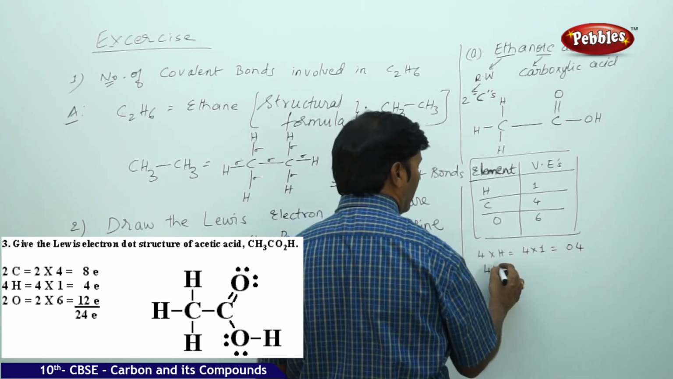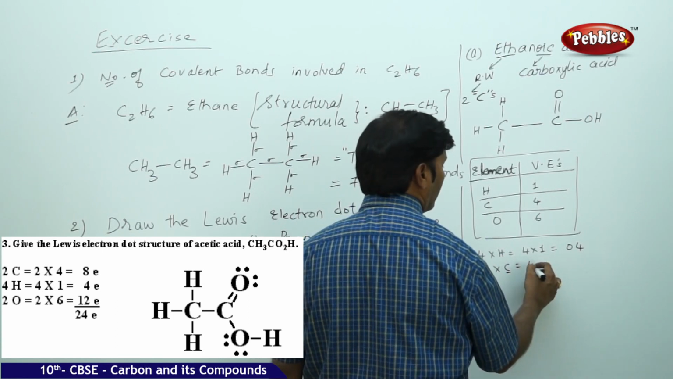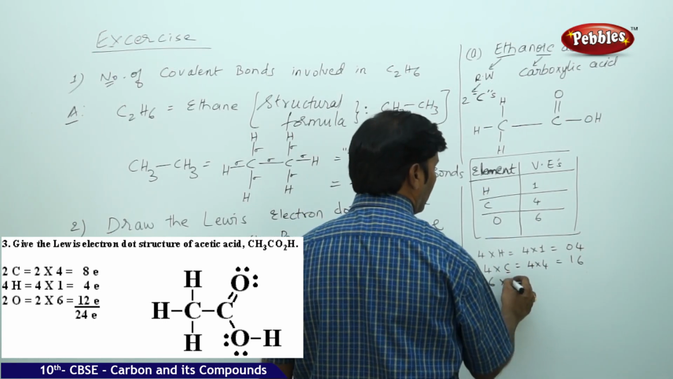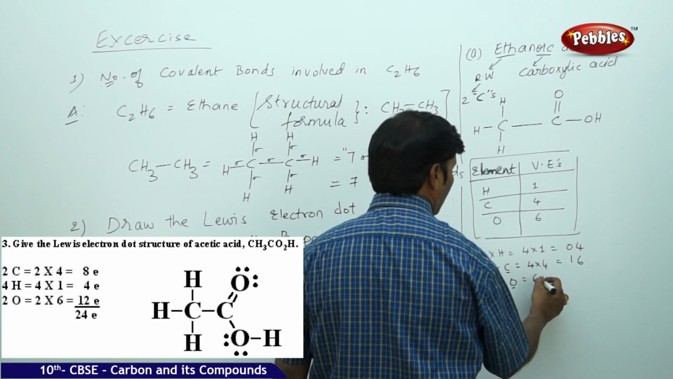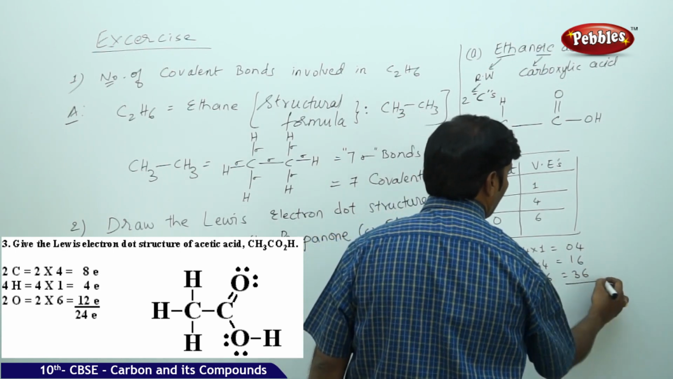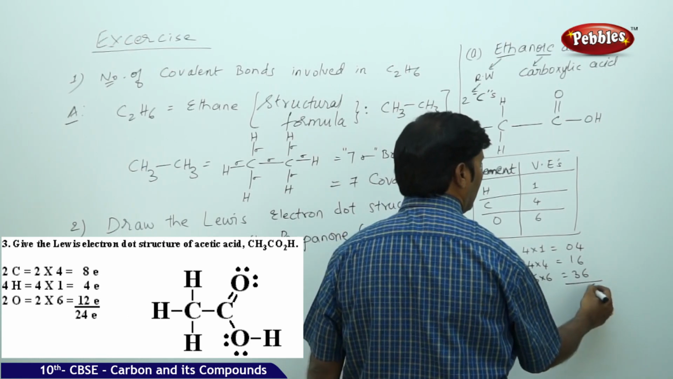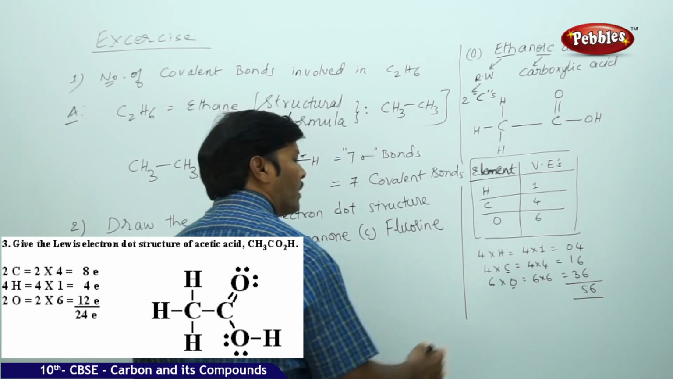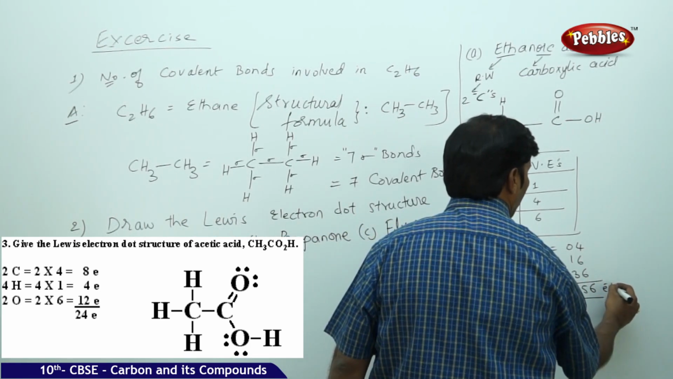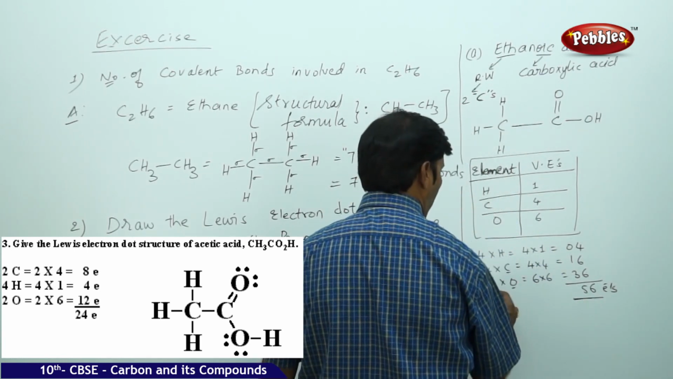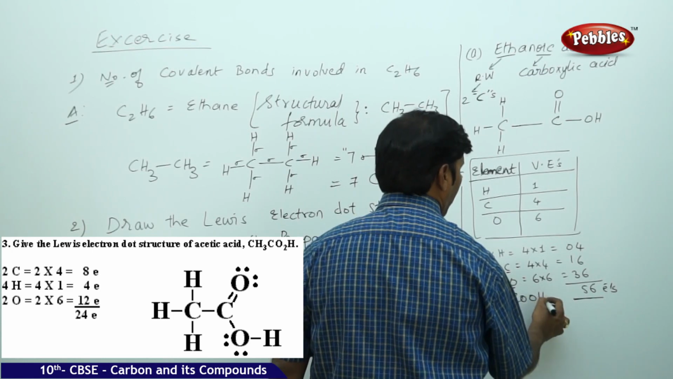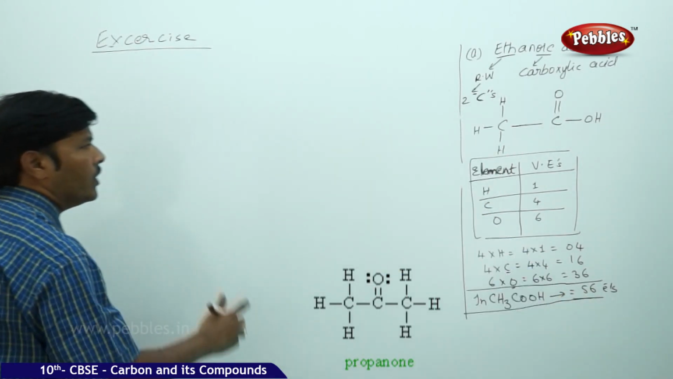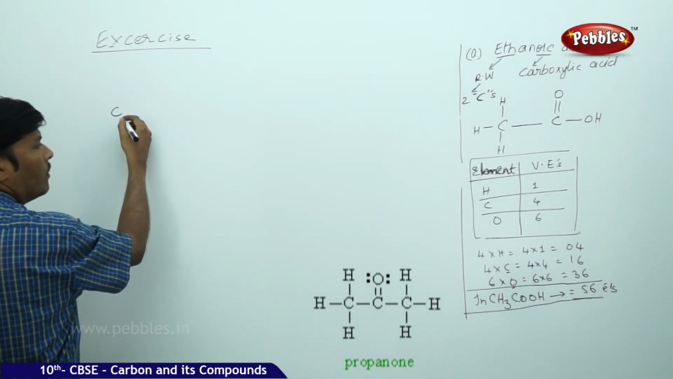Carbon, there are 2 carbons, so 2 into carbon, each carbon has 4 valence electrons, so 2 into 4, that is 8 valence electrons. There are 2 oxygens, so 2 into oxygen, which is equal to 2 into 6, 12. So this is total 4 plus 8, 12, plus 12, 24 electrons. 24 electrons are there in ethanoic acid.